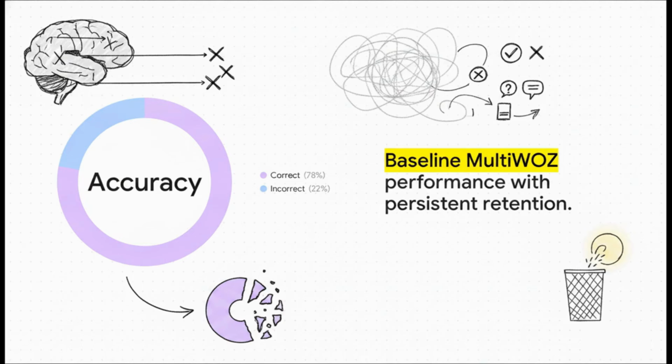We can see the same pattern in a separate benchmark. On the MultiWAS 2.4 benchmark, a persistent retention model, one that keeps everything with no forgetting policy, managed 78.2% accuracy, but suffered a dangerous 6.8% false memory rate. That contamination happens precisely because uncontrolled accumulation inevitably retrieves contradictions from outdated information.